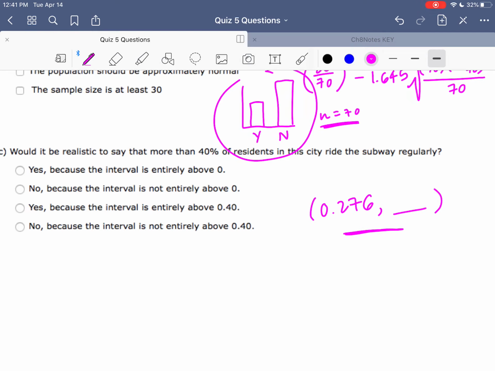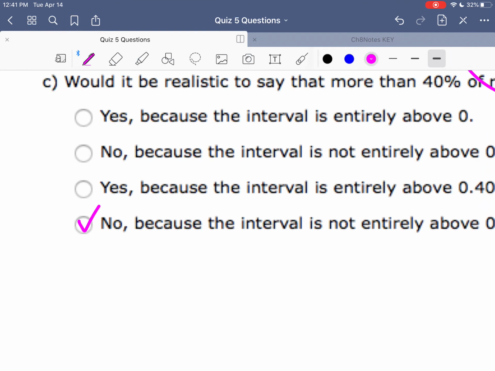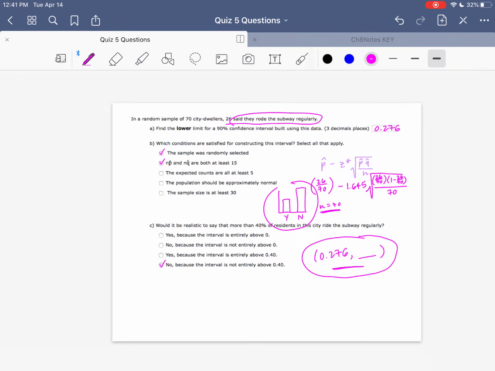But there are values in this range that are less than 40%. So it's not realistic to say that more than 40% of residents in this city ride the subway regularly, because there are numbers in this range that are less than 40%, which means those values could be the true population proportion. So our answer would be no, because the interval is not entirely above 40%.